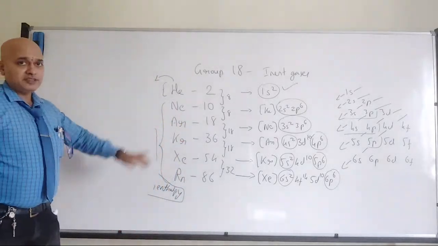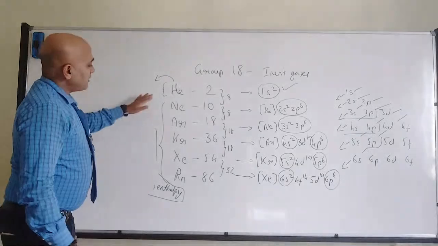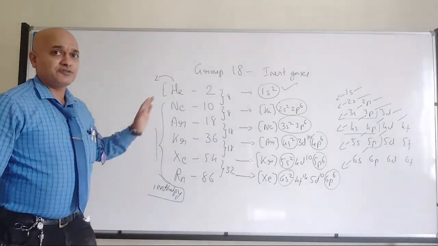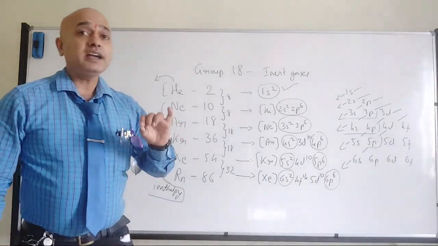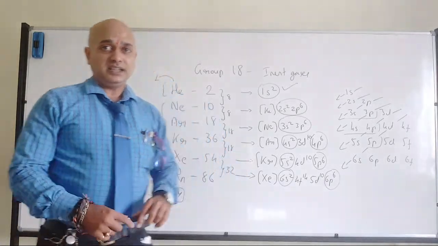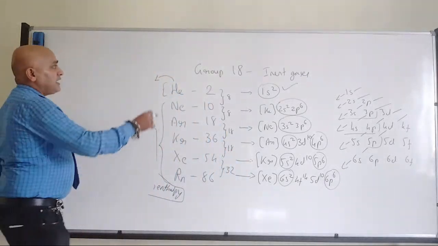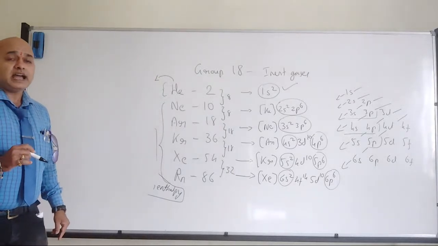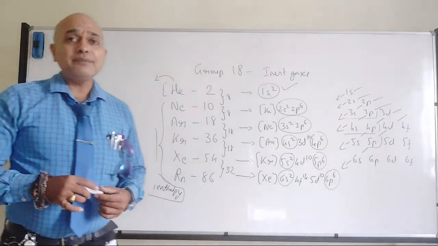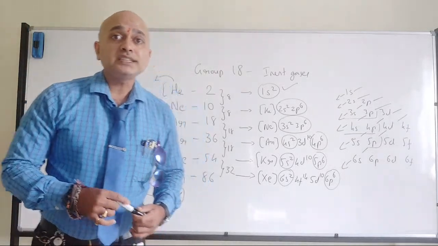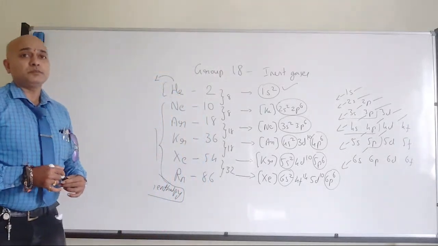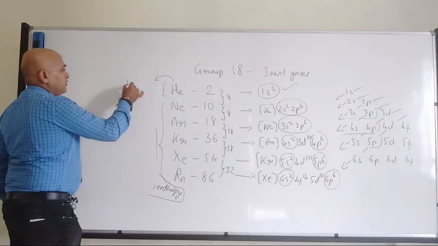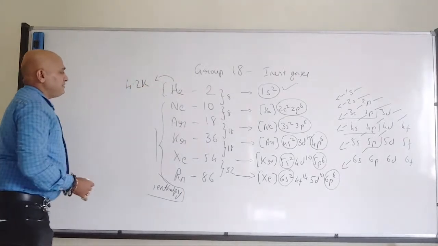Okay, we'll come back to the class. So when I am talking about inert gas, that's what I was telling, why they will be present in gaseous state. Now when I am talking about helium, helium is considered as one of the elements in nature which is having the lowest boiling point, somewhere around 4.2 Kelvin.